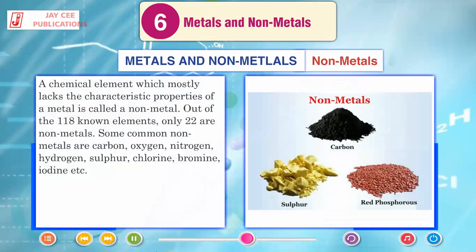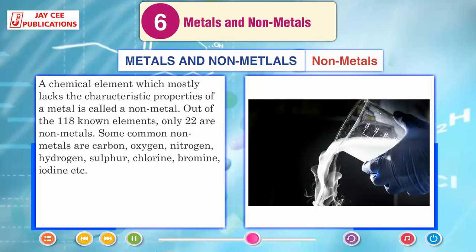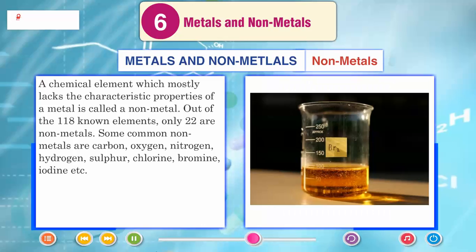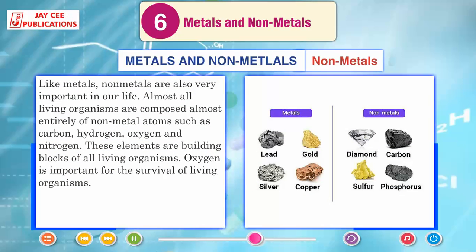Non-metals. A chemical element which mostly lacks the characteristic properties of a metal is called a non-metal. Out of the 118 known elements, only 22 are non-metals. Some common non-metals are carbon, oxygen, nitrogen, hydrogen, sulfur, chlorine, bromine, iodine, etc. Like metals, non-metals are also very important in our life.